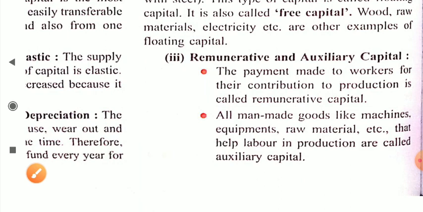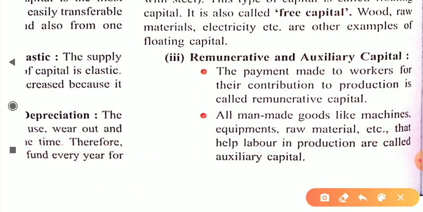Now next is remunerative and auxiliary capital. Dear student, the payment made to workers for their contribution to production is called remunerative capital. Sometimes it is known as remuneration. Remuneration means when you give salary to your workers, to your employees, then it is known as remunerative capital, dear student. Now auxiliary capital: all man-made goods like machines, equipment, raw material, etc. that help labor in production are called auxiliary capital.